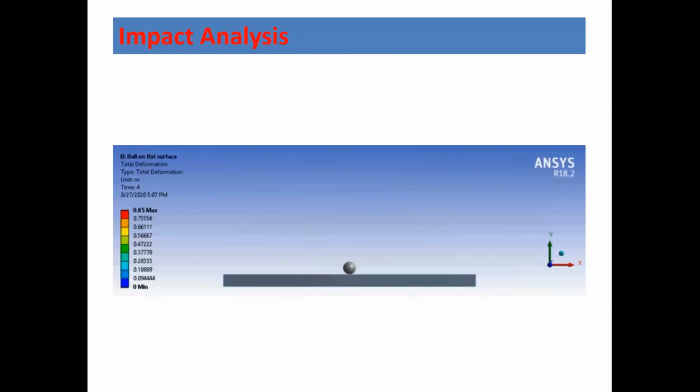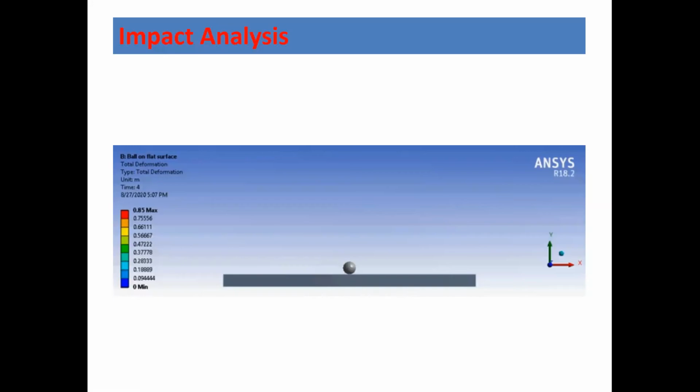So this impact is going to create a lot of trouble as far as design is concerned. The best example is this: just imagine that there is a construction going on and some equipment located at a certain height is by mistake getting dropped to the bottom. If its weight is, let us say, 50 kg or maybe 80 kg, and it is dropping from a distance of 4 meters, the magnitude of the impact force will be very high, and it may happen that the structure on which it is falling may fail.